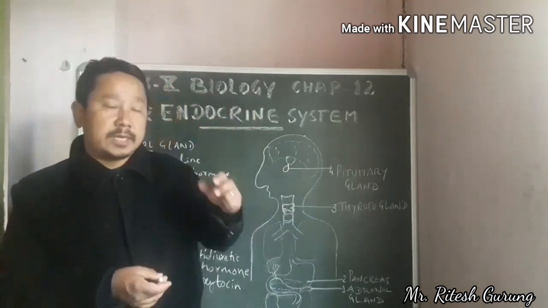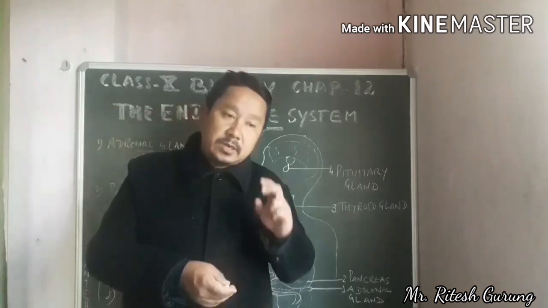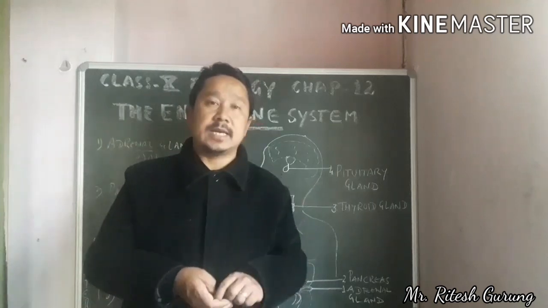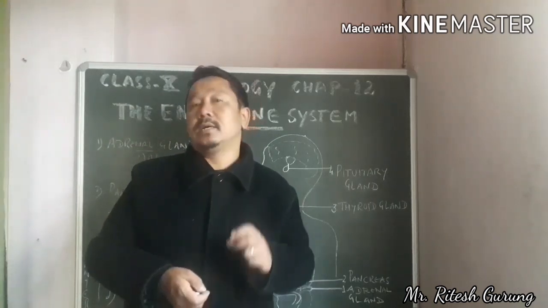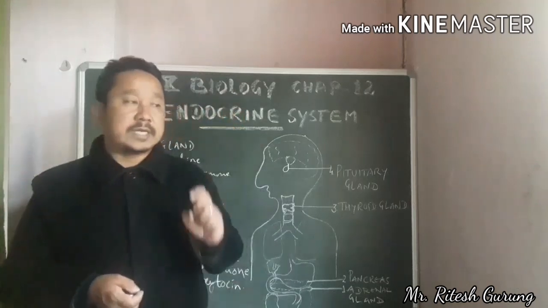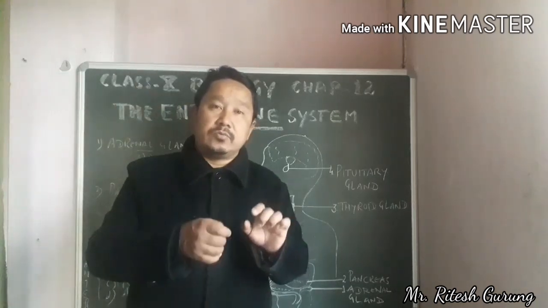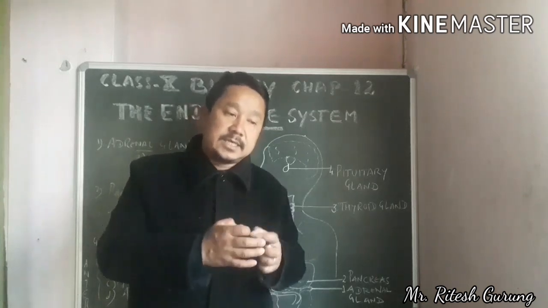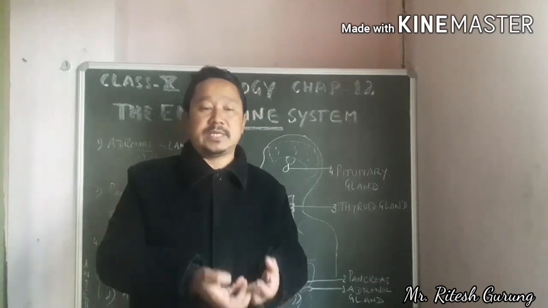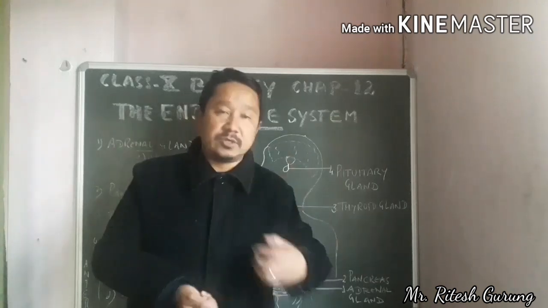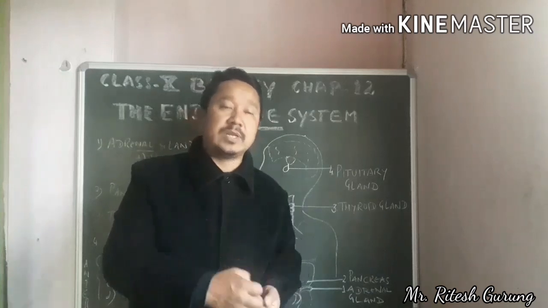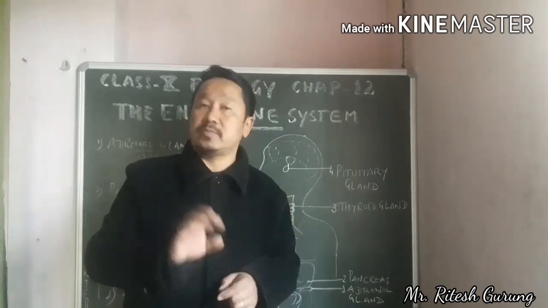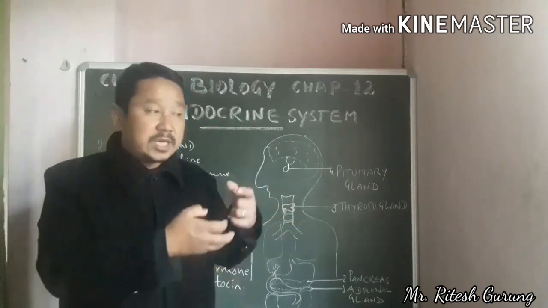So here we come across a word called endocrine gland. So what is an endocrine gland then? An endocrine gland is a ductless gland, which means it does not have a duct, D-U-C-T, so that it secretes its secretion, meaning its hormones, directly into the blood. So the blood will carry them to the target places where these chemicals perform their function. So that is a ductless gland, the endocrine gland.